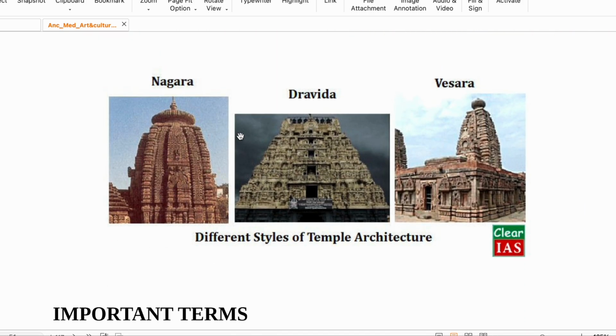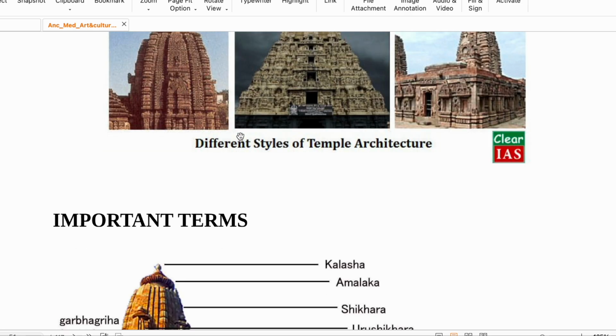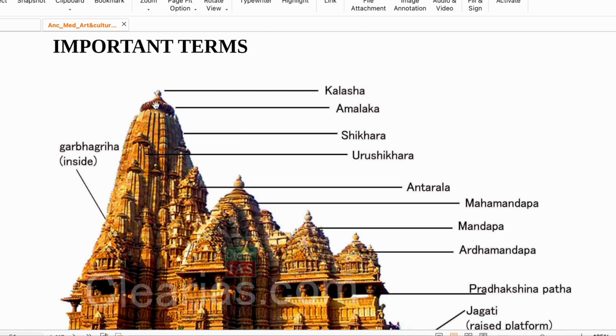Now you'll see there are three main types of temple. In northern India there is Nagara, in southern India there is Dravida, and Vesara is a mix of both. Now we will see the important terms. You would have seen that above the temple there is a Kalash-shaped figure. This is Kalasha. This is Amalaka, on the top of which Kalasha is placed. This is Shikhara.